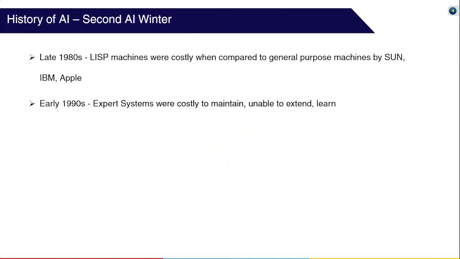Soon, there was a second AI winter. An industry grew up to support them. There were specialized computers built, called Lisp machines, that use the Lisp programming language to build expert systems. These specialized machines proved to be too costly to purchase when compared to cheaper general-purpose machines that were introduced back then by companies like Sun, IBM, and Apple.